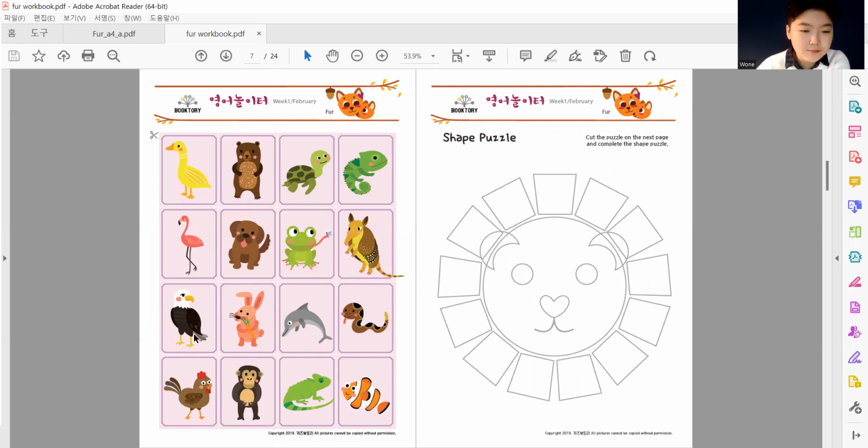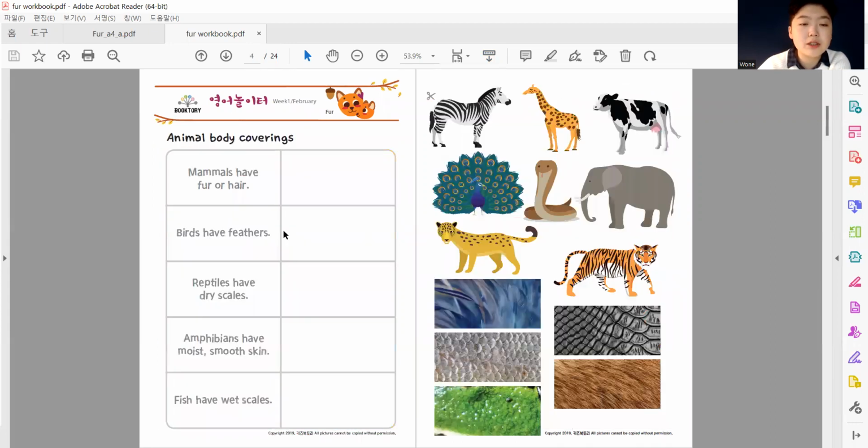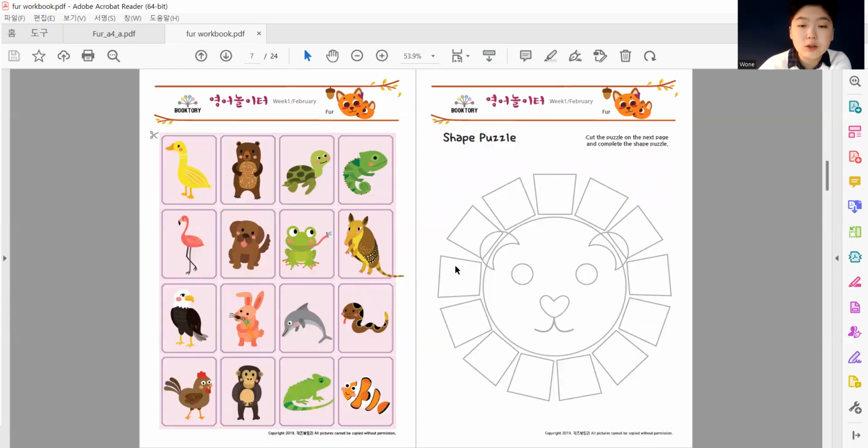An eagle, a rabbit, dolphin, snake, rooster, hen, monkey, maybe a chameleon or a lizard, and a clownfish. So go ahead and sort these animals out by yourself right here again and glue them on. You're going to cut the puzzle on the next page and complete the shape puzzles here.